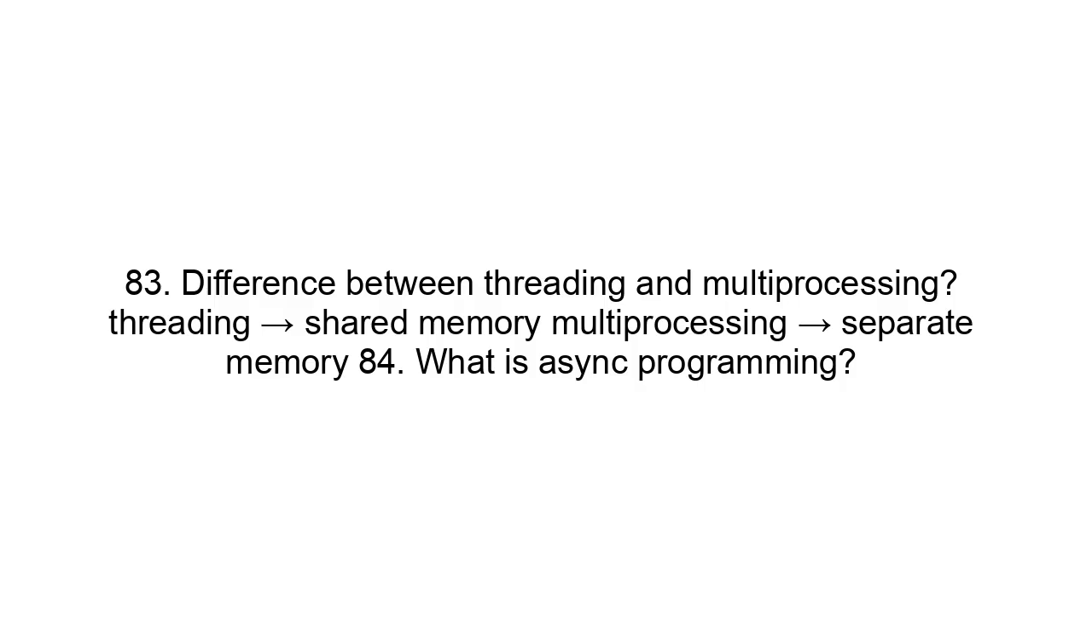82. What is multiprocessing? Multiple processes running simultaneously. 83. Difference between threading and multiprocessing. Threading means shared memory. Multiprocessing means separate memory. 84. What is async programming? Non-blocking execution. 85. What is asyncio? Library for async programming. 86. What is event loop? Manages async tasks. 87. What is context manager? Used with 'with'. 88. What is enter and exit? Context manager methods. 89. What is metaclass? Class of a class.